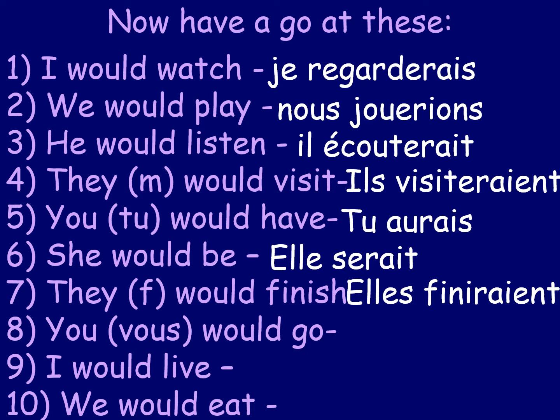Number 8 we need to be a bit careful with, the verb to go. So we've got the word vous first of all, and then we need to take our stem. Now you might think aller is just, but aller is not a regular verb. The ending here is going to be IEZ, isn't it? We've got AIS, AIS, AIT, IONS, IEZ. So the ending is going to be IEZ, but we can't put IEZ on the end of aller, because aller is an irregular verb, so instead it's going to be ir. So vous iriez, you would go.